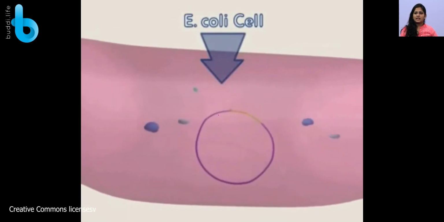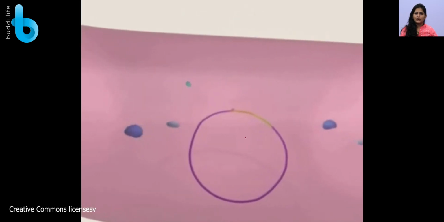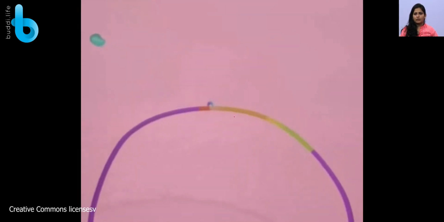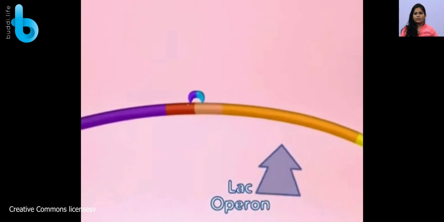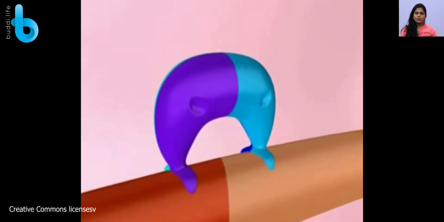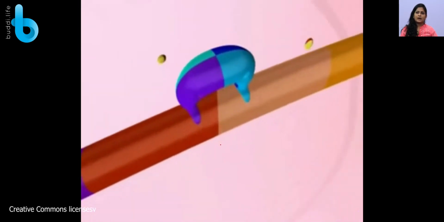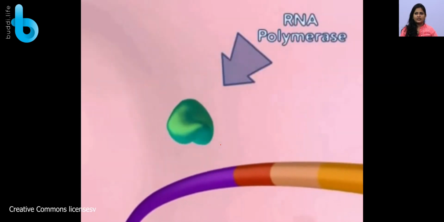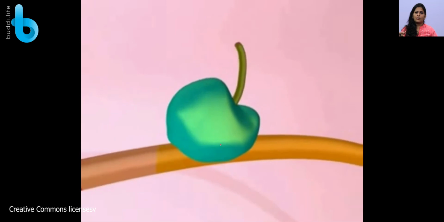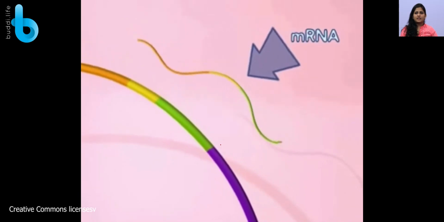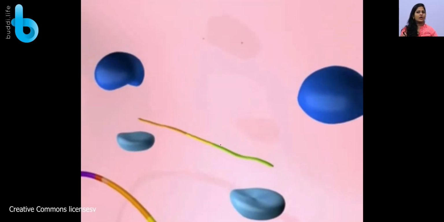Again you can see the DNA in an E. coli cell. In that O site, the repressor molecule will be bound there. So you can see this is the lac operon, and the controlling region repressor molecule is bound here. Now what is going to happen? The lactose molecules are going to come and bind to that repressor molecule. So this lactose is called an inducer and it is removing the repressor. Now the RNA polymerase is coming and binding. It is going to produce functional mRNA, which is again going to code for functional protein.